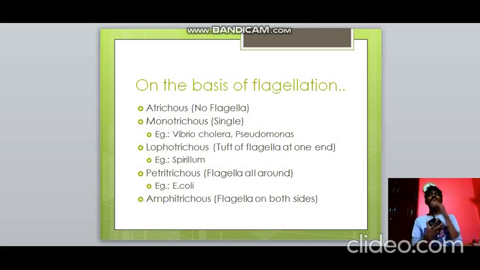On the basis of flagellation also we can split these organisms into various types. Atrichous: wherever the letter A comes, it refers to something which is absent, so atrichous means no flagella. Monotrichous, single flagellum, and the examples are Vibrio cholerae and Pseudomonas. Lophotrichous is a tuft of flagella found at one end, for example Spirillum. Peritrichous, where flagella are present all around the body of the organism, that is E. coli. And amphitrichous, where the flagella are present on both sides.